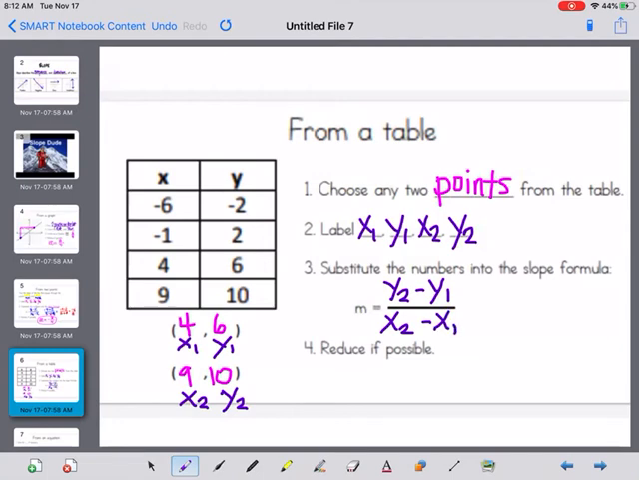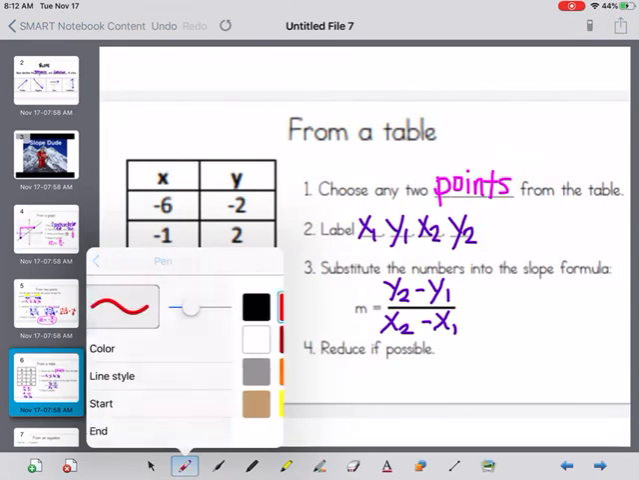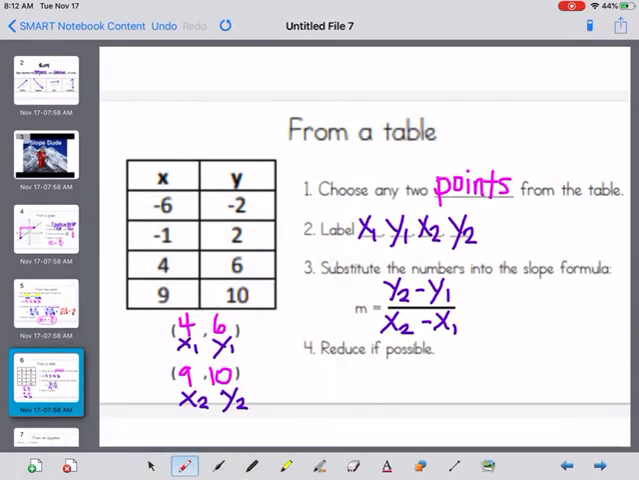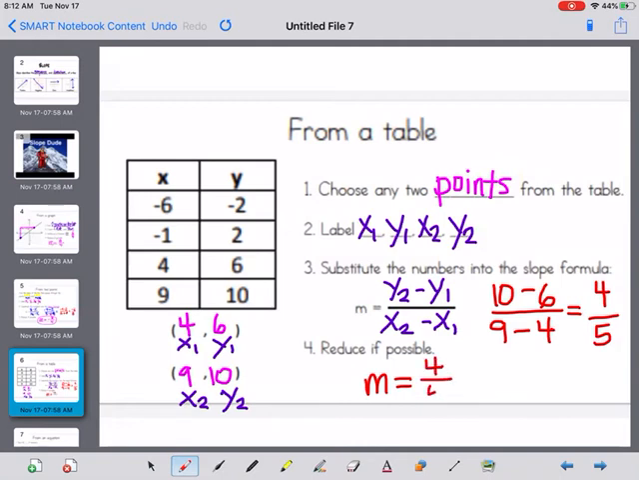And we're going to plug in our numbers that go with this formula. So y2 is 10 minus y1, which is 6, over x2, which is 9, minus x1, which is 4. So we have 10 minus 6 is 4, and 9 minus 4 is 5. And then number 4 says reduce if possible. Well, we can't reduce 4 over 5, so m is our variable that signifies slope. So slope equals 4 over 5.